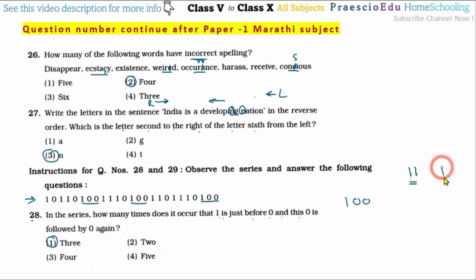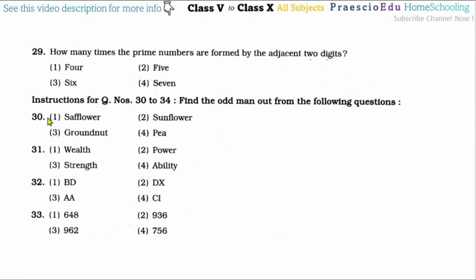If 1 and 0 form 10, that is not a prime number. So these 11s we have to count. Now 1, then 2, 3, 4, 5, 6, so 6 times. So 6 means option number 3 is the correct one.